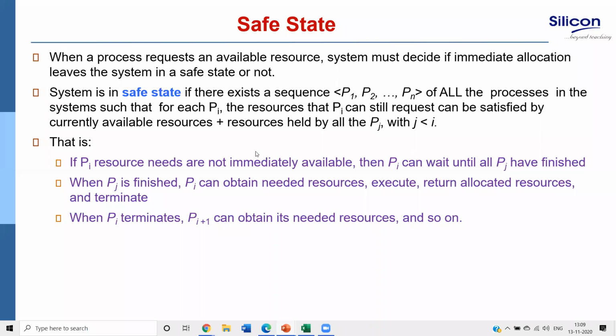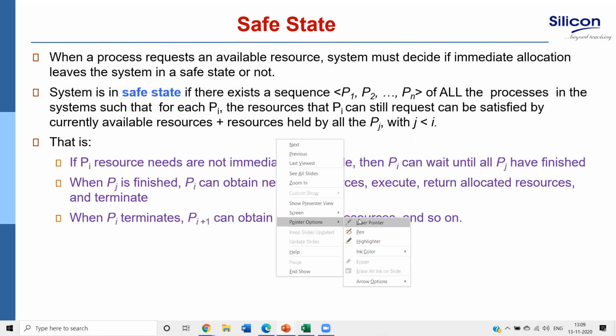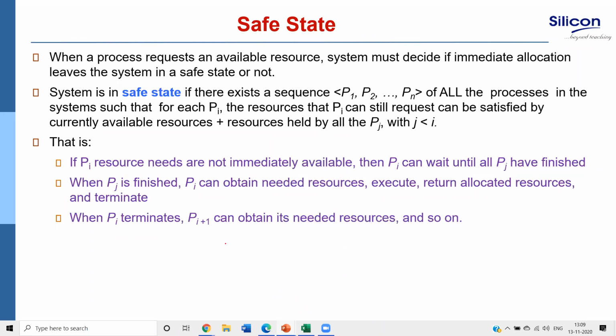In simple terms, what is a safe state? Suppose I have some processes P1, P2, P3, P4 up to Pn, and I have some limited resources, maybe 3 or 4. I may have a larger number of processes requiring these resources.